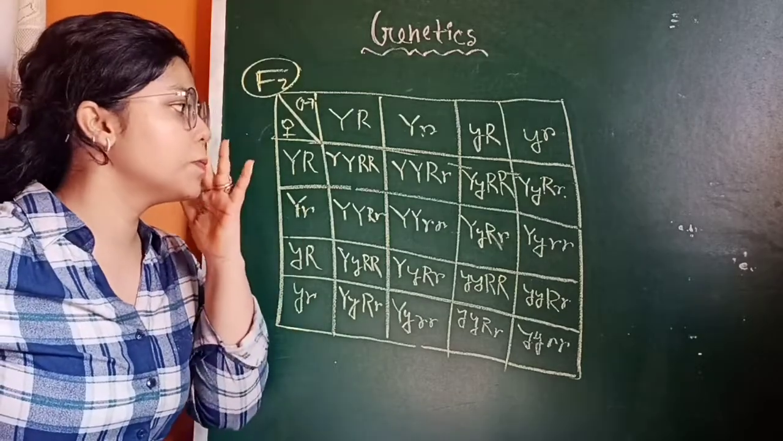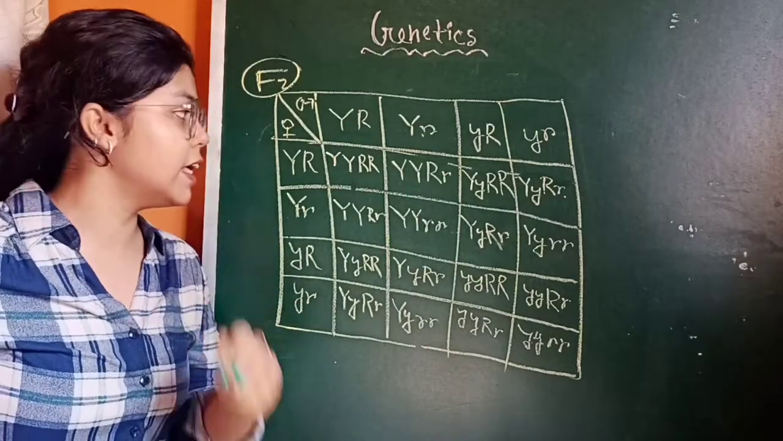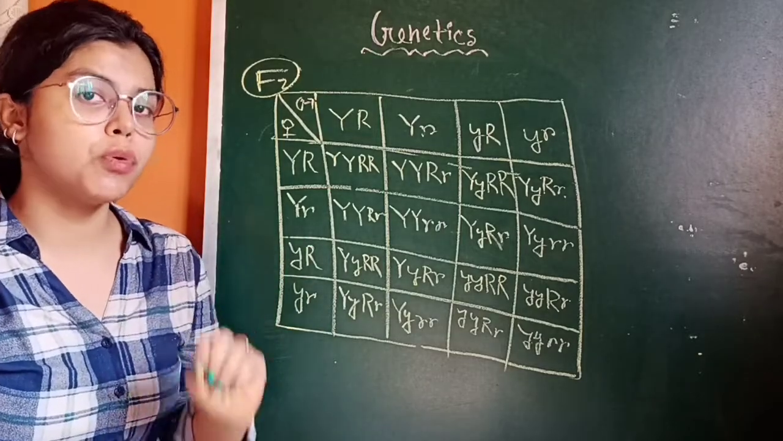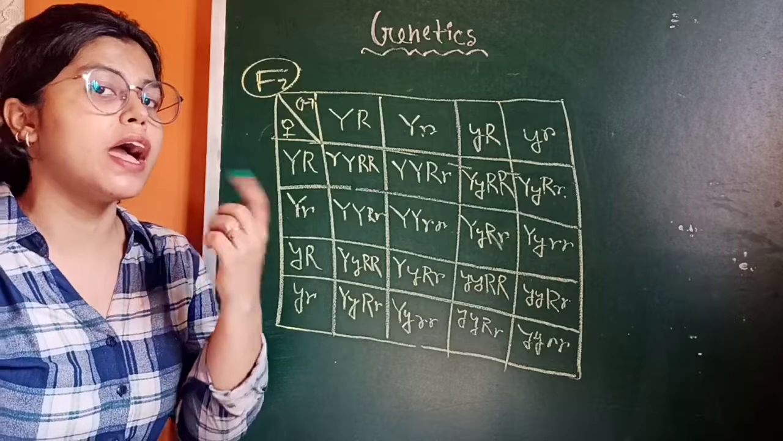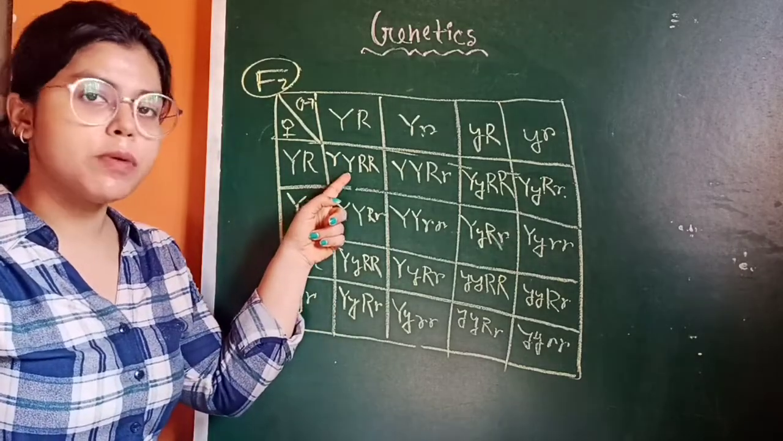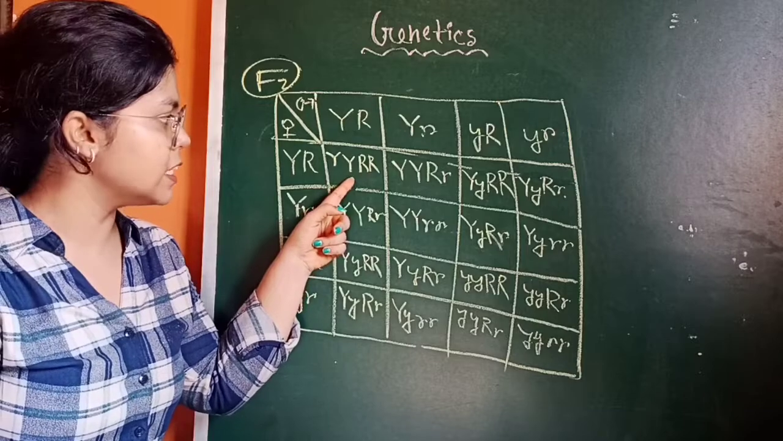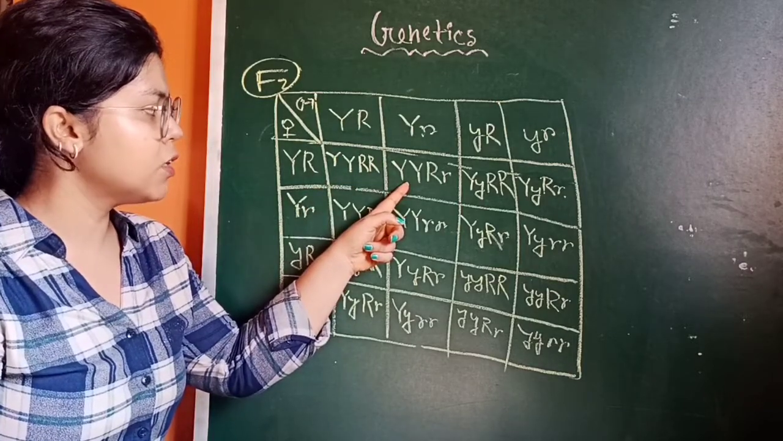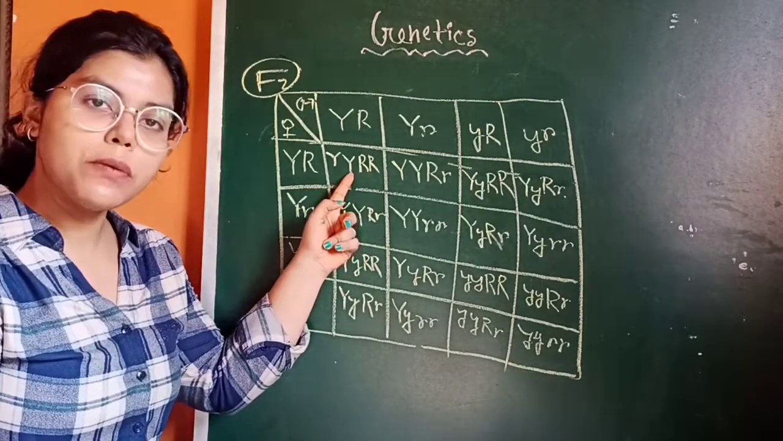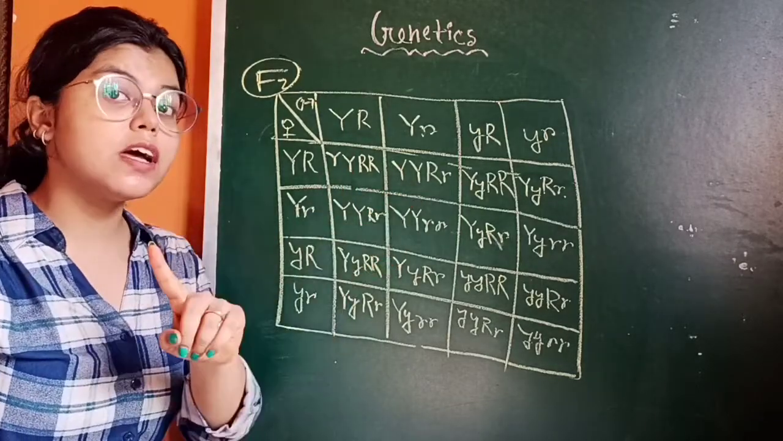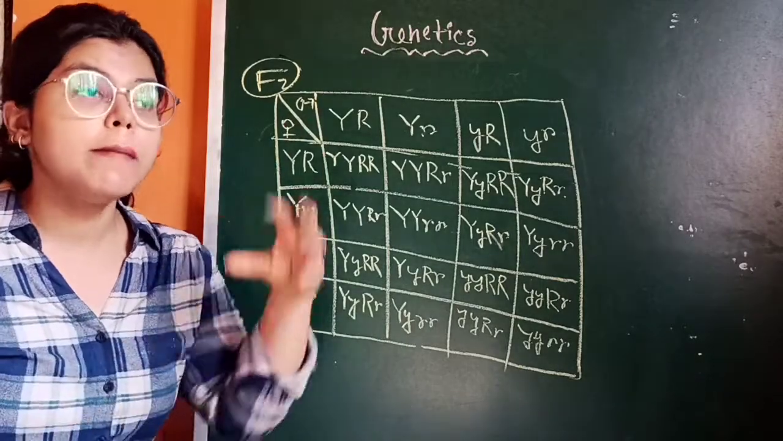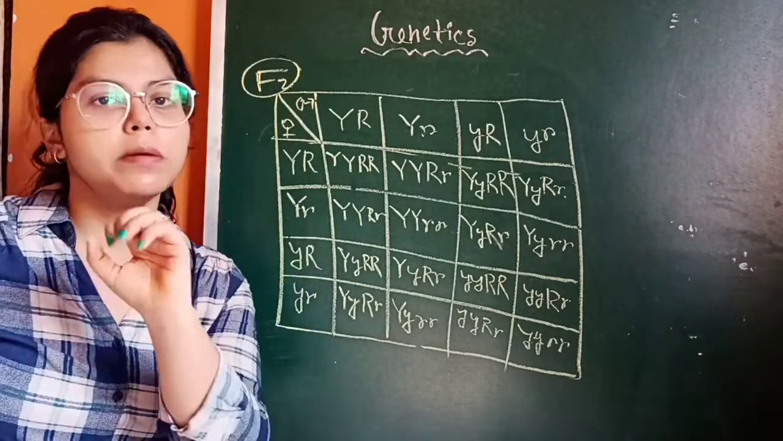Finally we need to know about the phenotypic ratio and the genotypic ratio. So this is capital Y, capital R, right? This is also capital Y, capital R, small r. That means this is yellow round and also this is yellow round, which is the phenotypic ratio. Let me tell you what the phenotypic ratio is: by observing the particular plant.